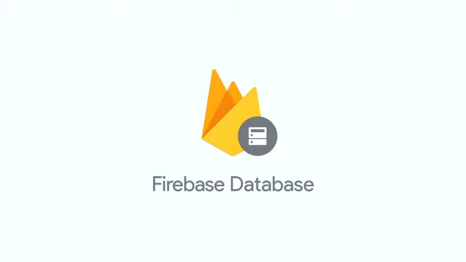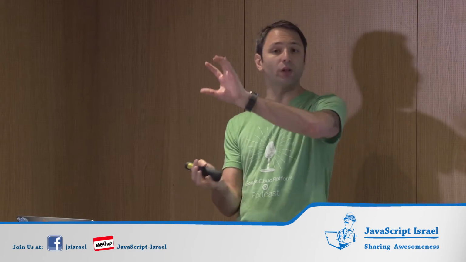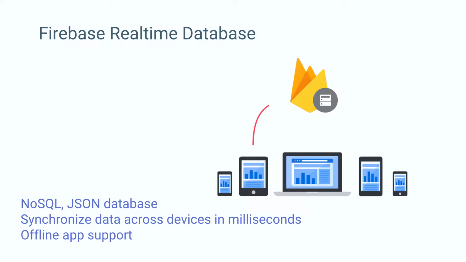And this is one of the places where Firebase really kind of excels as well. So Firebase has this really cool thing called the Firebase Realtime Database. This was one of the core things that Firebase started with and still continues, I think, to this day to be one of its major and core products that I absolutely adore. So the Firebase Realtime Database is, you think of it as basically data storage where everything's just one big JSON blob. It's a NoSQL data store, but it's just one big JSON blob. That's pretty much what it is.